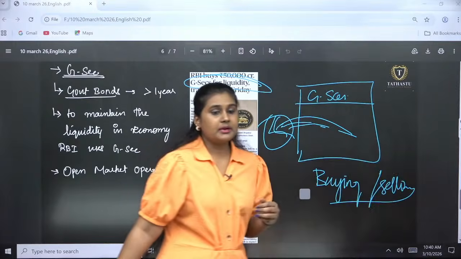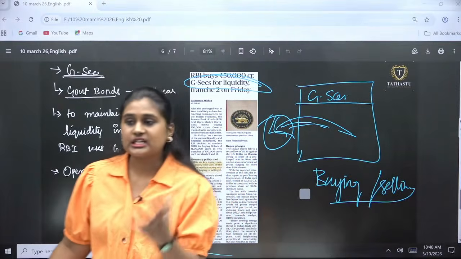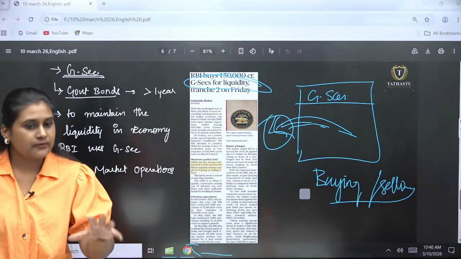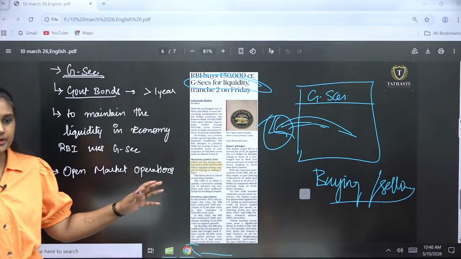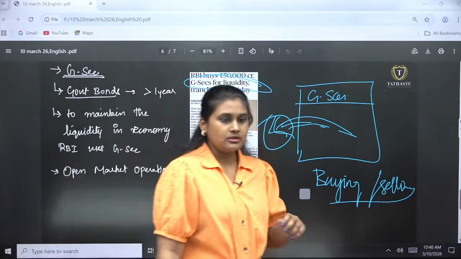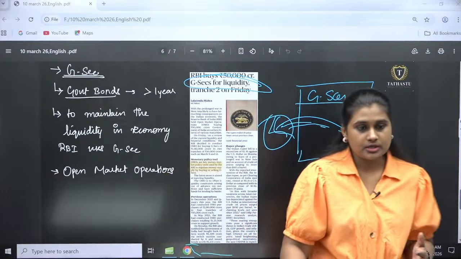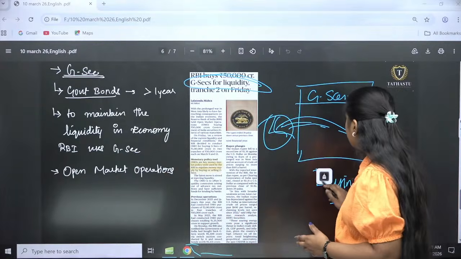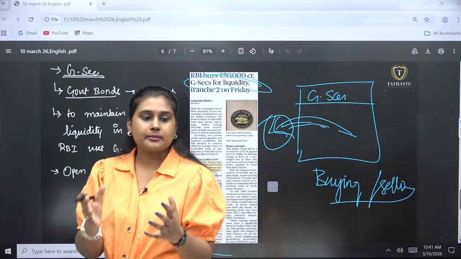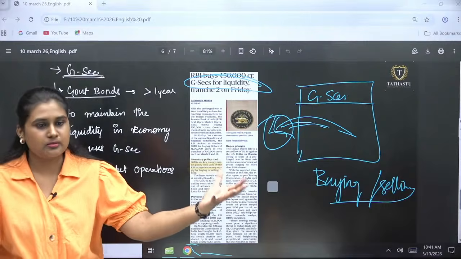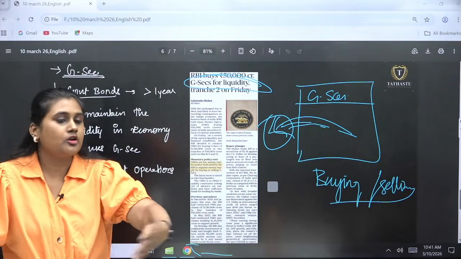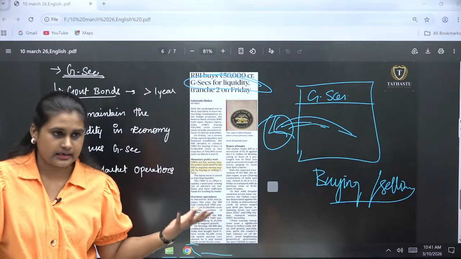Major thing is about maintaining the liquidity. Liquidity is cash flow in the market, okay? So if there is any higher inflation, what I will be doing, I will be cutting down the what? The money supply. Sorry, I will be increasing the money supply, okay? So that is a major thing here. So by buying these government securities, what will RBI be doing? RBI will be getting government securities from the government and they will be giving out the cash. So there will be a lot of cash flow in the market, right?